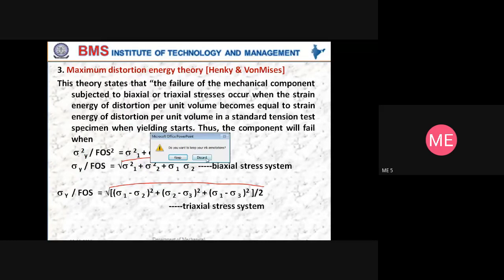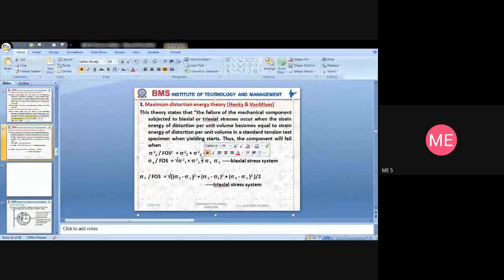Please change in your notebooks: sigma 1 square plus sigma 2 square minus sigma 1 sigma 2. Did you note the change there?